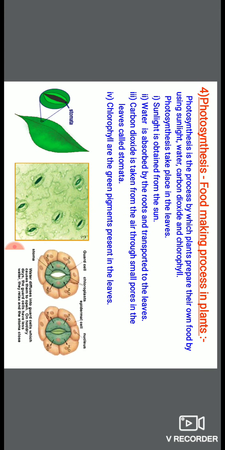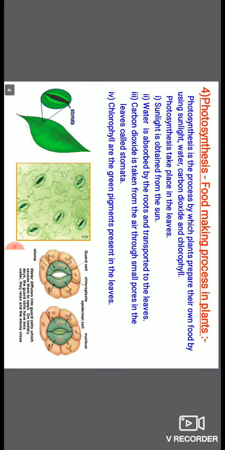Now next is photosynthesis. Now move on to the main topic, that is nutrition in plants. So here it is clear that in plants the mode of nutrition is autotrophic, and we can say that plants are autotrophs. So by which process do plants synthesize their food? That process is known as photosynthesis. Photo means light, synthesis means synthesis.